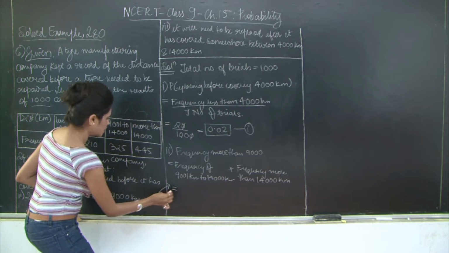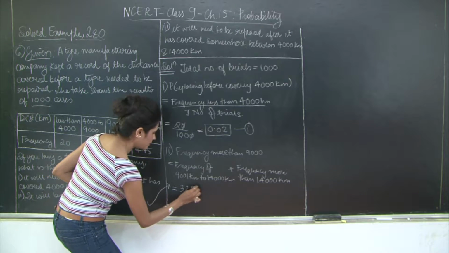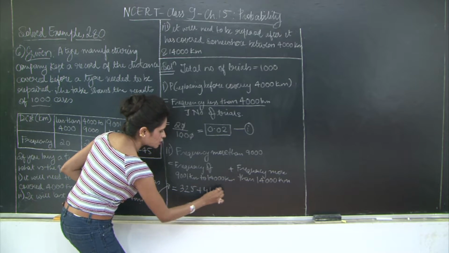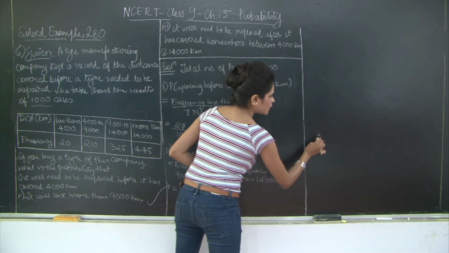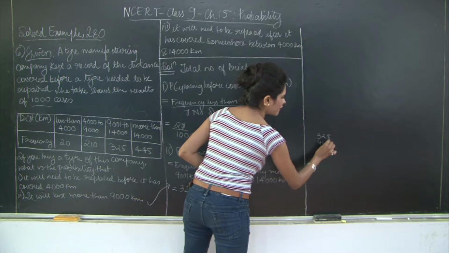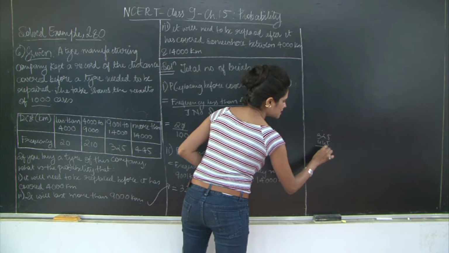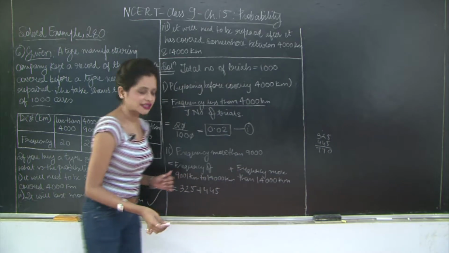So this is going to be equal to 325 plus 445. So let's add these numbers, 325 and 445. So I get 0, 7 and 7. So 770.